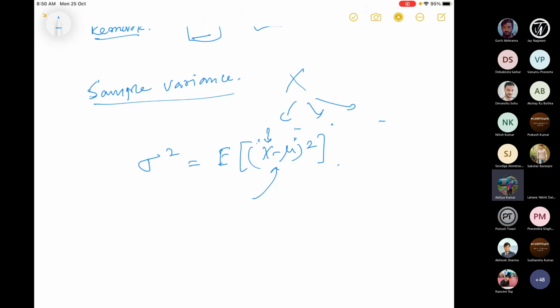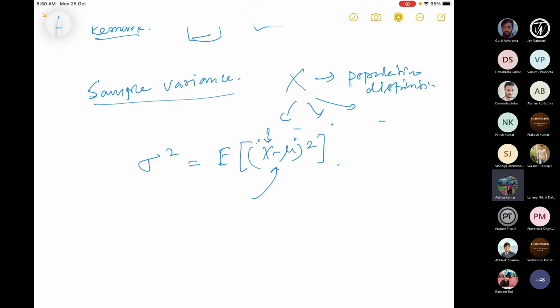So x here, let's say, is our population distribution, and this is our population variance in that case. The same thing we want to define for a sample, right?